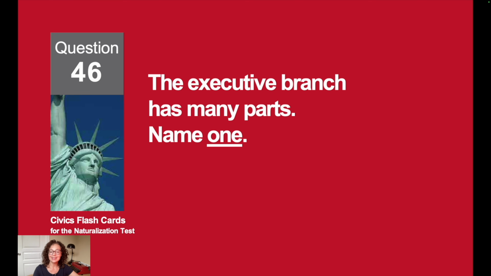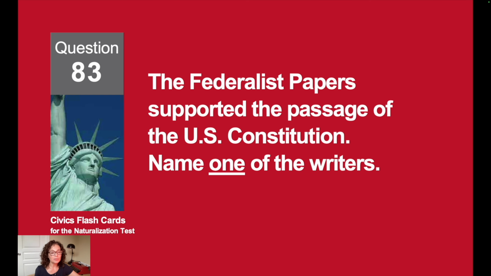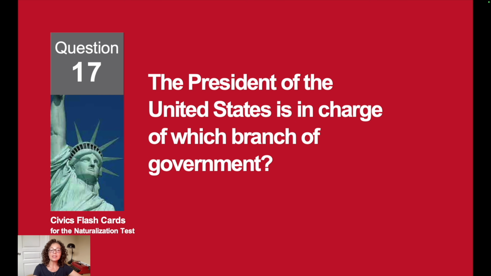Name one. The President. The Federalist Papers supported the passage of the U.S. Constitution. Name one of the writers. James Madison.